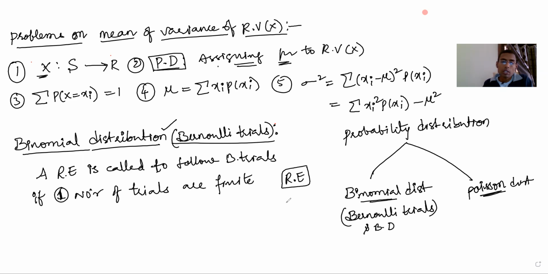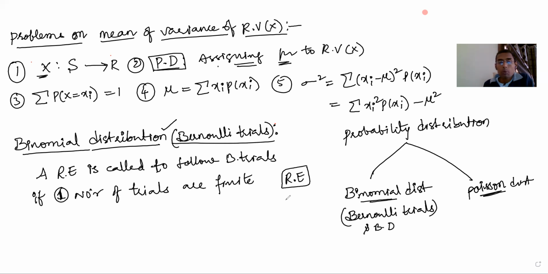Let's say you toss a coin only once. Then you can call that a random experiment, or a trial. Sometimes a trial itself is the random experiment.